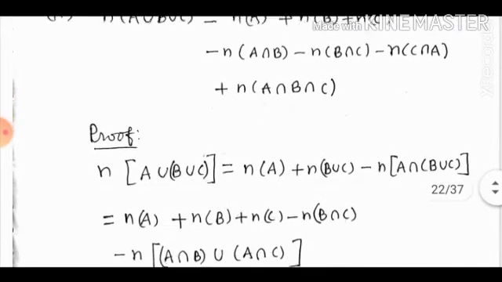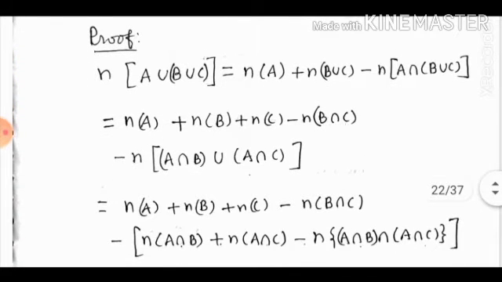Proof. n(A union B union C). Here B union C is taken as the second set. Suppose it is D. So n(A union D) is n(A) plus n(D) minus n(A intersection D), which is equal to n(A) plus n(B union C), which is n(B) plus n(C) minus n(B intersection C), minus